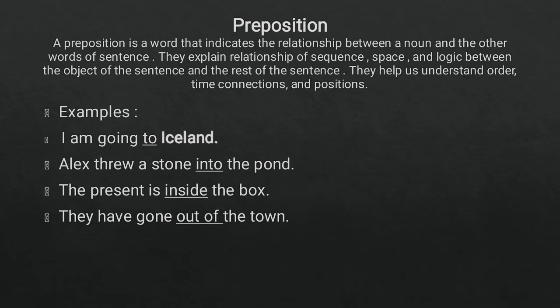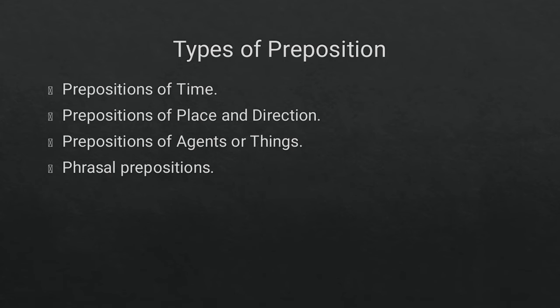Examples: I am going to Iceland. Alex threw a stone into the pond. The present is inside the box. They have gone out of the town. Types of preposition: prepositions of time, prepositions of place and direction, prepositions of agent or things, and phrasal prepositions.